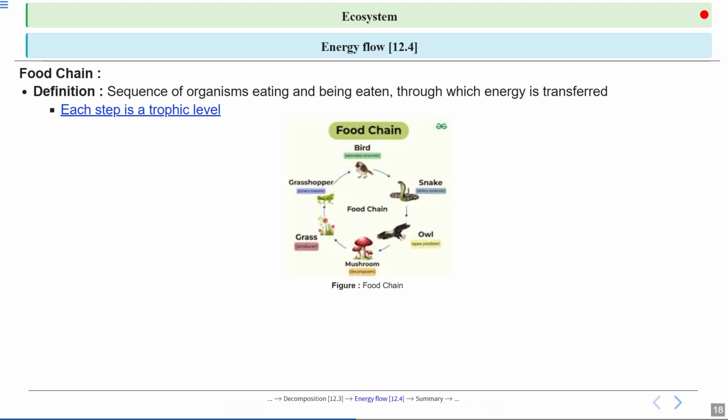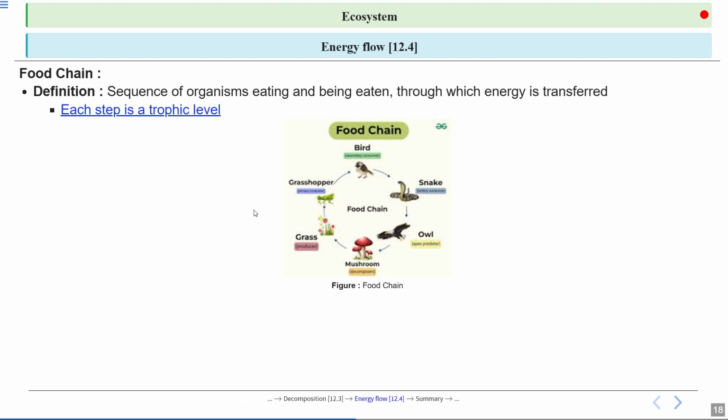So, here is a visual example of the food chain. Here you can see the food chain starting with the grasses, or you can say the plants. Now, grasshoppers, which are the herbivores, feed on the plants directly. Then grasshoppers are eaten by the birds. Okay. Then birds are eaten by the snakes, and then snakes are eaten by the owls.